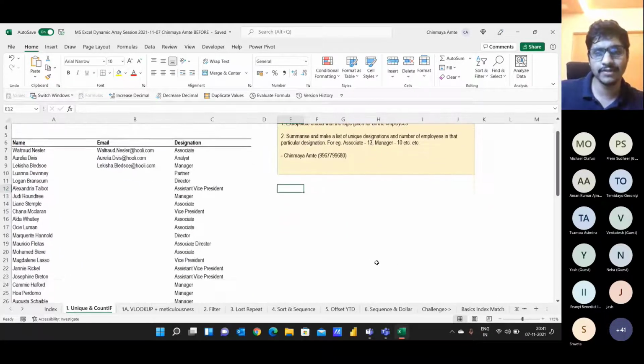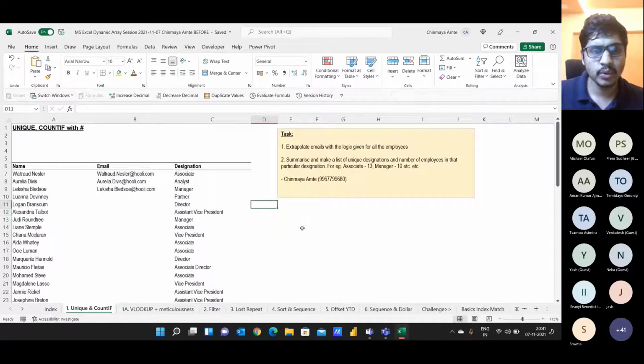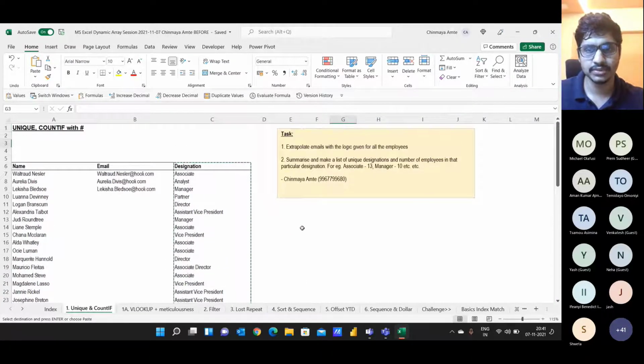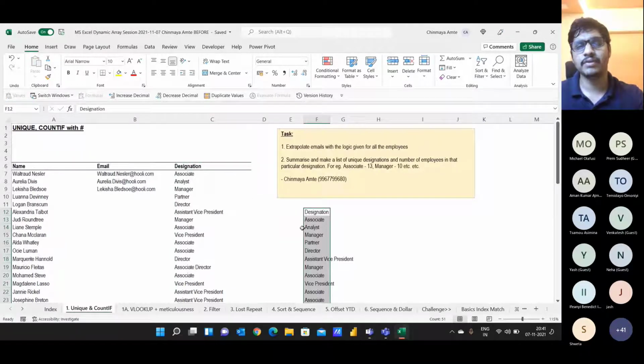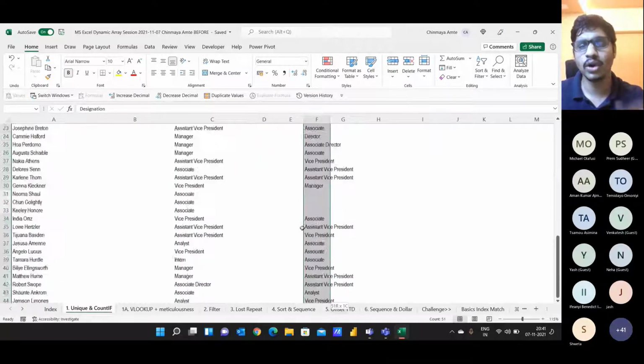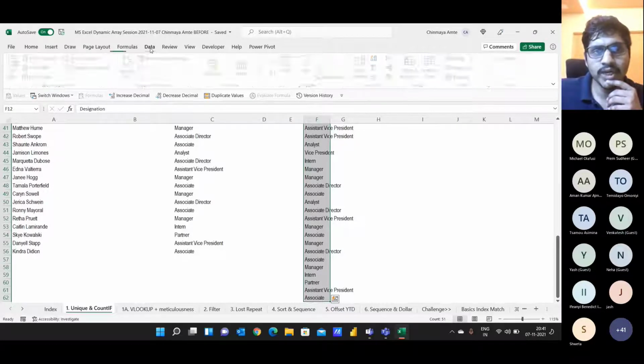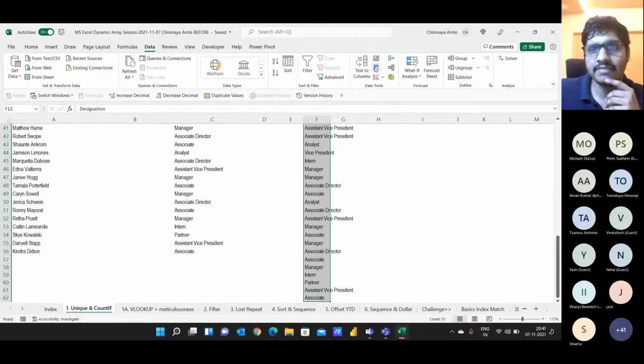So in the older version of Excel, what we would be doing is copy pasting this data set to another location. And then we would be using a functionality called remove duplicates in Excel. So remove duplicates is, go to the data tab, and here we have an option of remove duplicates.